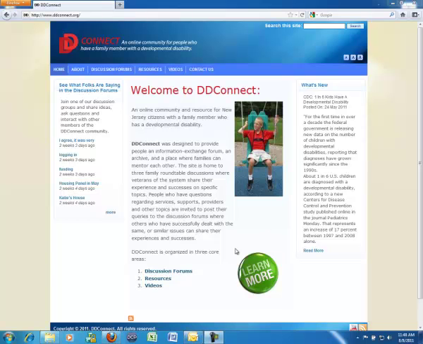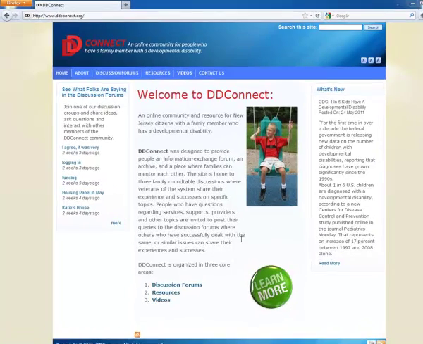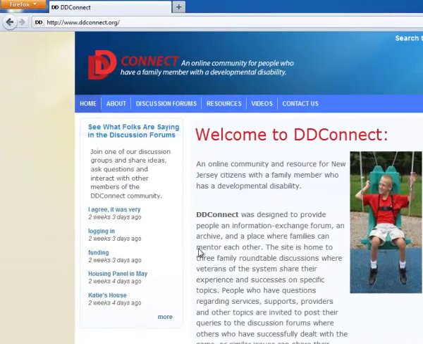First off is the home page, which is where we are now, and this will remain fairly constant, except over here on the left you will see who has recently posted to one of the threads in our discussion forums, one of the central elements of the site. So every time you check back, you should check over here and see if there's something of interest that you want to investigate. Click on it and go, or go directly to the discussion forums themselves, which we'll be talking about in just a minute.